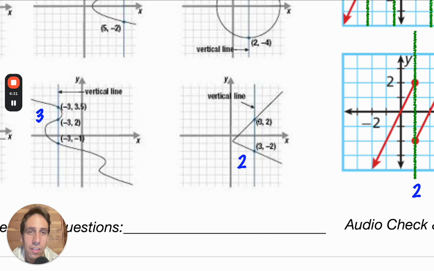So here, when x is equal to 3, there are 2 different outputs, positive 2 and negative 2. Therefore, this vertical line is touching 2 different points, and that's too much to be considered a function.